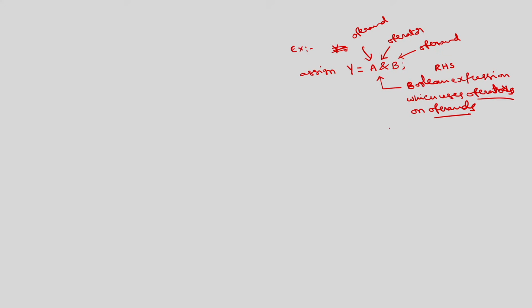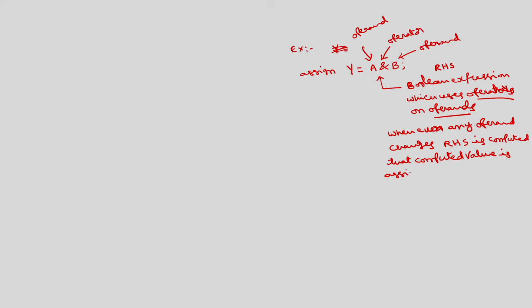Okay. So, whenever any operand changes, the RHS is computed. That computed value is assigned to the LHS, left hand side, this is Y, using this assign statement.